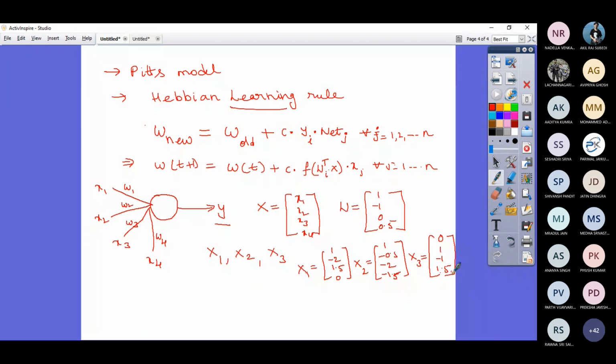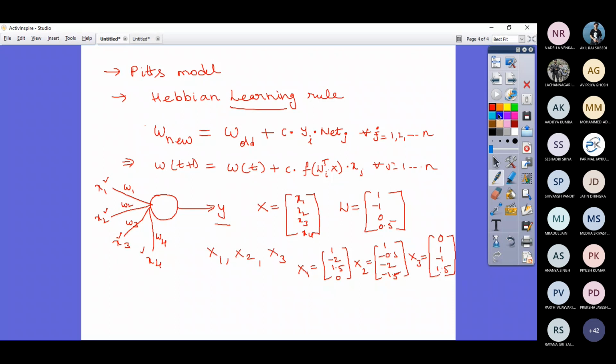Before we proceed to the Hebbian rule, we need to understand a couple of things. How many connections are there as input? You have only one neuron. That neuron is receiving how many inputs? 4. X1, X2, X3, X4.